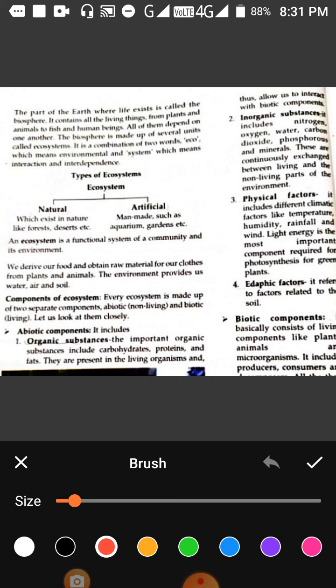The first one is the producers. Now all of you know what producers are. Producers are those organisms which can produce their food. So plants are called producers. They use sunlight and convert it to produce food, and they release energy. They utilize the solar energy to produce food. So these are the components, these are the parts which are described on the first page.